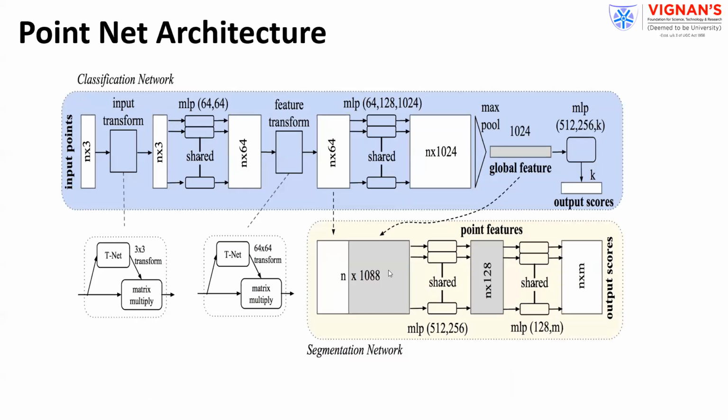This is the PointNet architecture, which we are seeing here. As already you have seen, 3 points: one is the permutation invariance, transformation invariance, and as well as the interactions. Now, if you observe the PointNet architecture, let us say you are inputting n points, n by 3, in the sense every point we are considering is 3-dimensional. Total number of points are n input points. Each point is 3-dimensional.